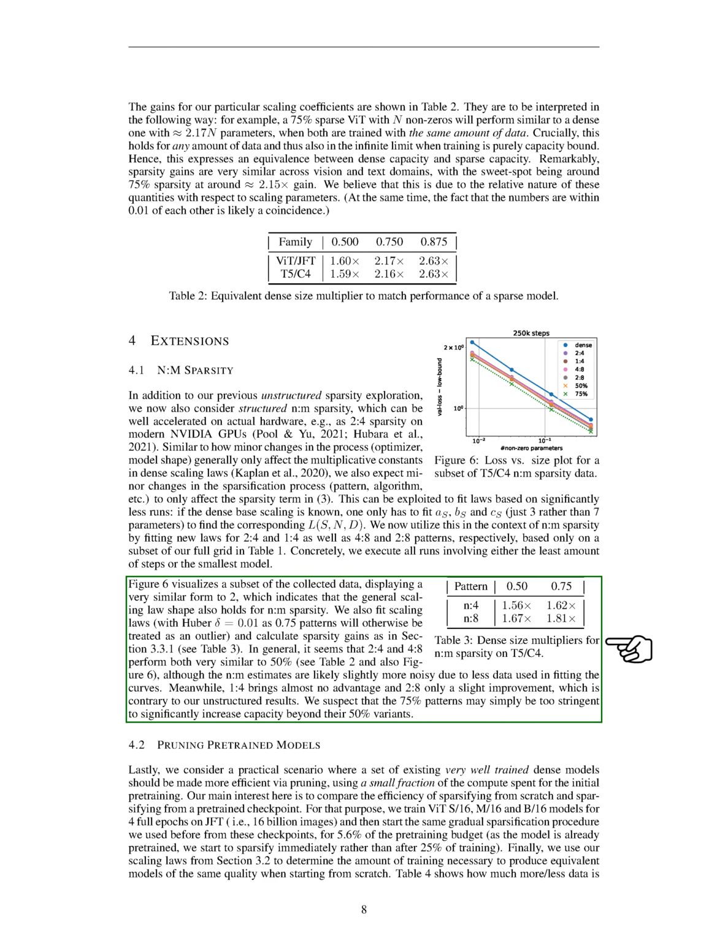The collected data displays a very similar form to our previous results, indicating that the general scaling law shape also holds for N:M sparsity. In general, it seems that 2-to-4 and 4-to-8 perform both very similar to 50%, although the N:M estimates are likely slightly more noisy due to less data used in fitting the curves. Meanwhile, 1-to-4 brings almost no advantage and 2-to-8 only a slight improvement, which is contrary to our unstructured results. We suspect that the 75% patterns may simply be too stringent to significantly increase capacity beyond their 50% variants.